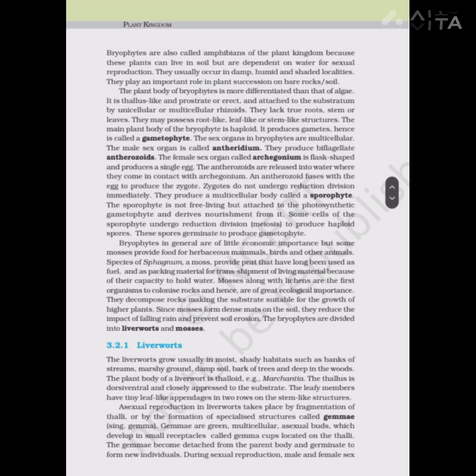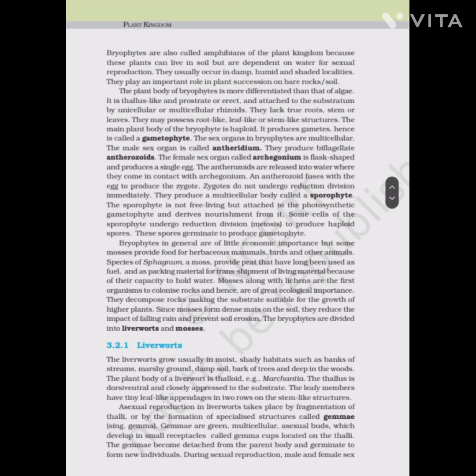The plant body of bryophytes is more differentiated than that of algae. It is thallus-like and prostrate or erect, and attached to the substratum by unicellular or multicellular rhizoids. They lack true roots, stems, or leaves. They may possess root-like, leaf-like, or stem-like structures. The main plant body of the bryophyte is haploid.